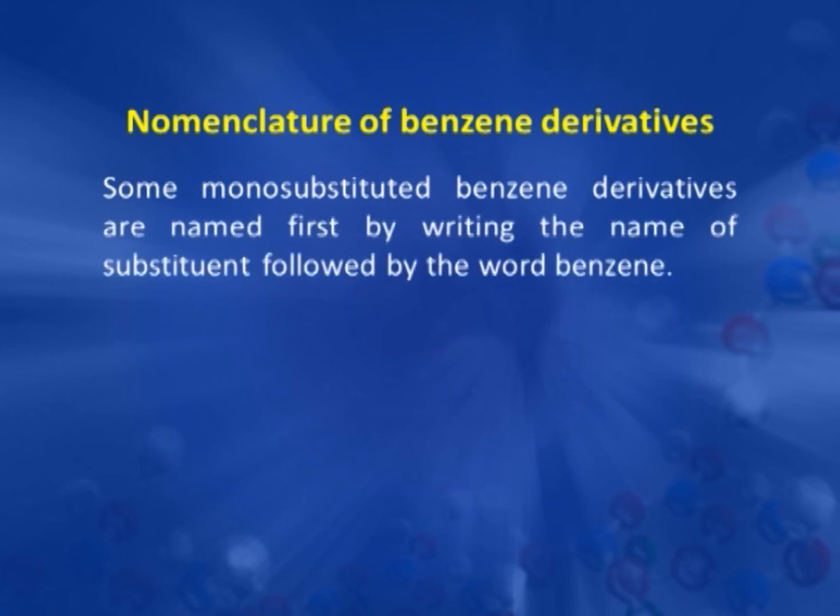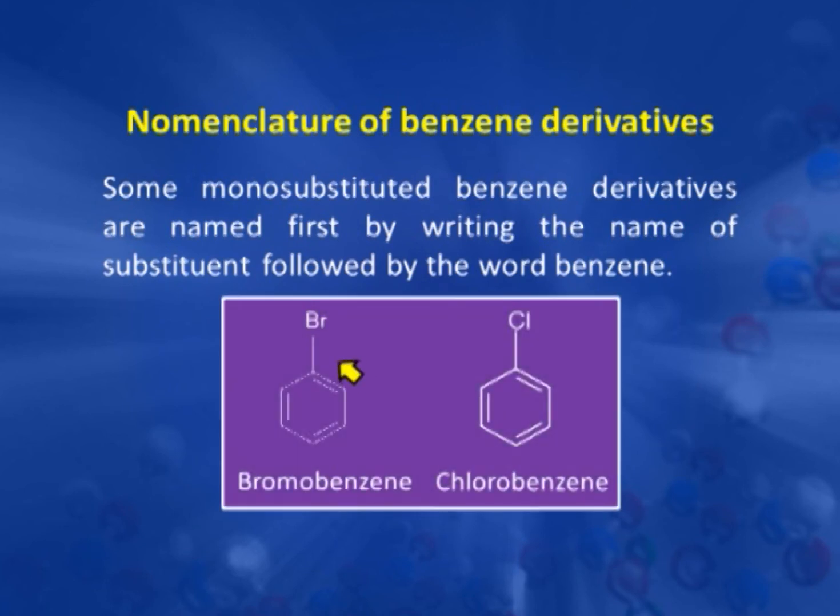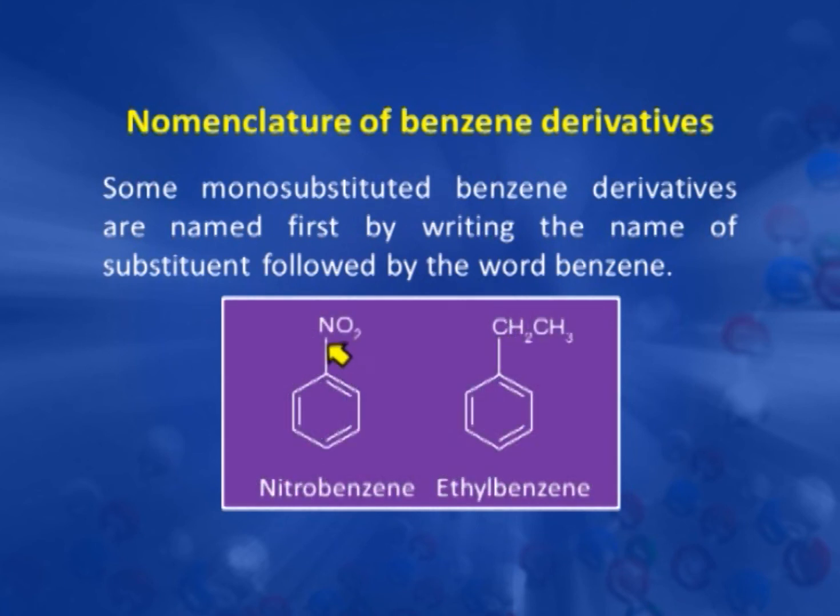These derivatives are named first by writing the name of the substituent followed by the word benzene. For example, if bromine is attached to benzene, then this is known as bromobenzene. With chlorine, this is known as chlorobenzene. With nitro group, this is known as nitrobenzene. With ethyl group, this is known as ethylbenzene.